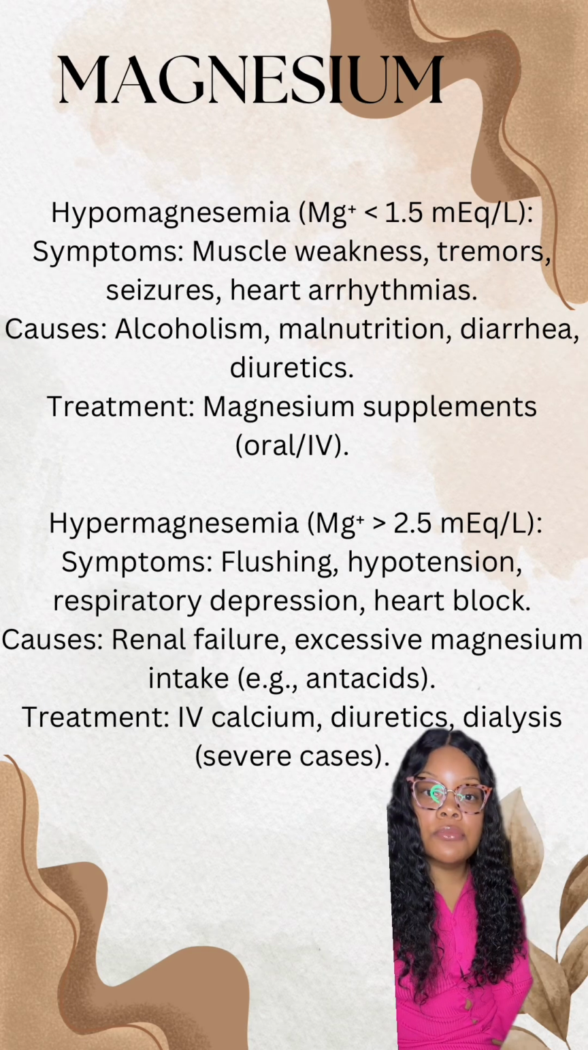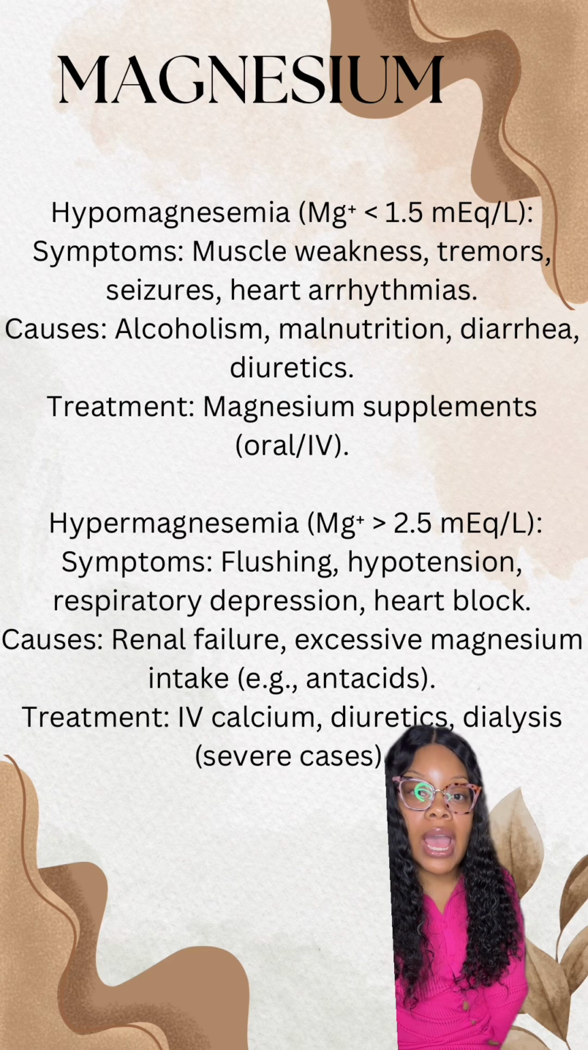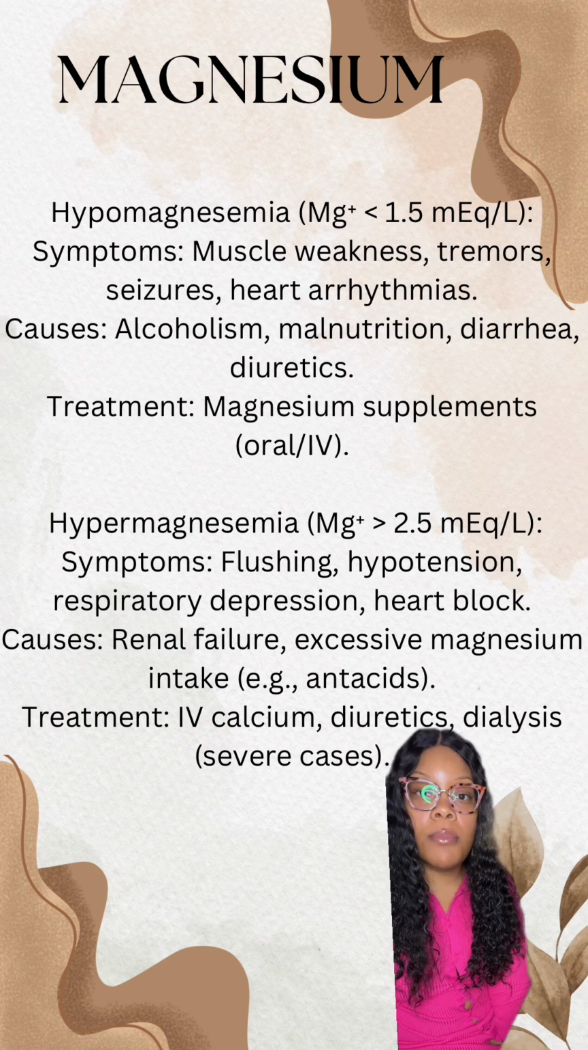So let's talk about some treatments. We can give magnesium supplements. Supplements can be given oral or IV. But I also want you guys to know that if a patient is experiencing hypomagnesemia, they are at risk for arrhythmias, so we want to make sure that we have that patient on a cardiac monitor, okay? And then we also want to look at the potassium level because, like I said, potassium and magnesium are friends, so your potassium may be low as well.